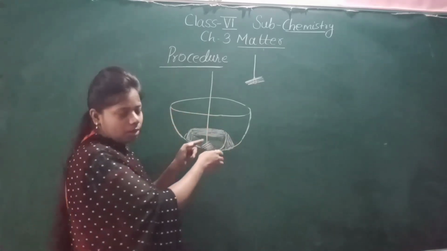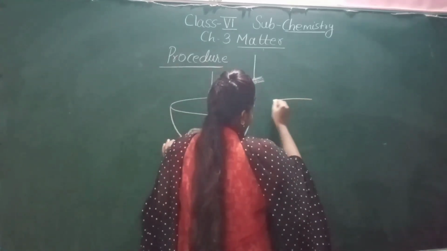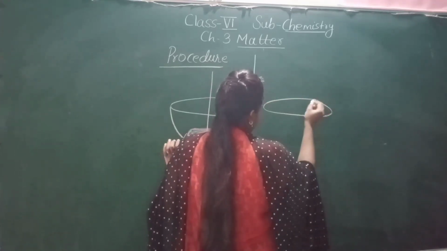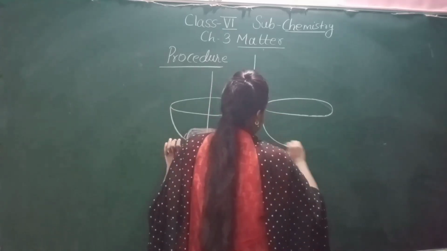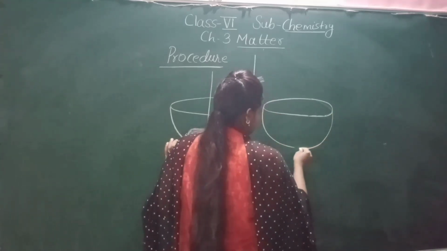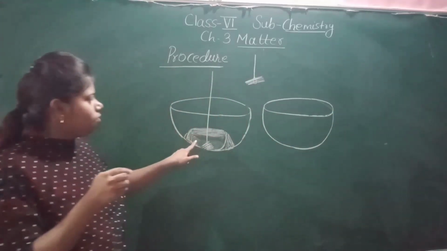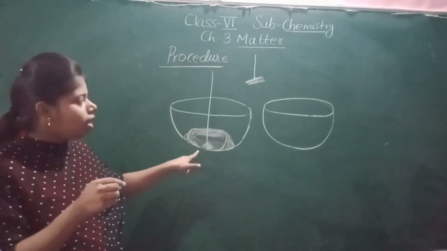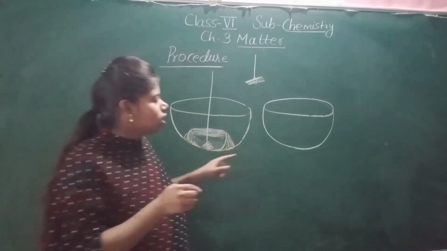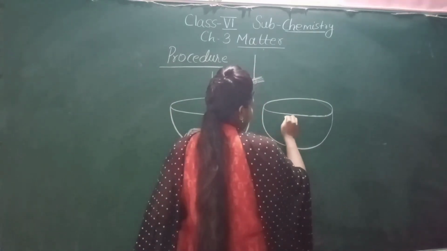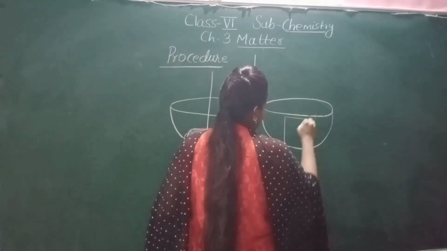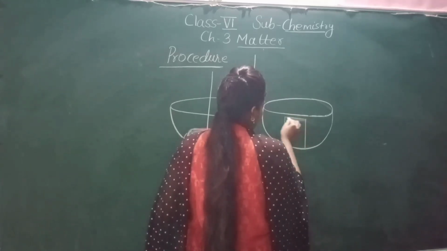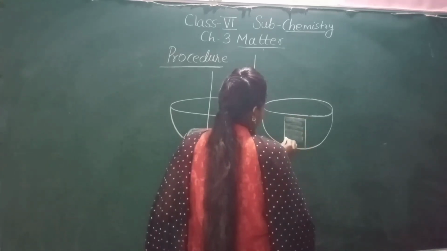You will take the same big bowl. And now in this one we have kept the small bowl in the big bowl. Now we will keep the beaker. Now what we are going to keep is the beaker. Up to the brim we are going to fill the beaker.